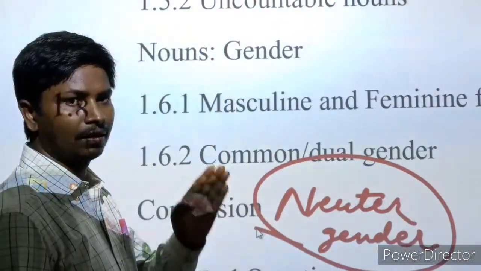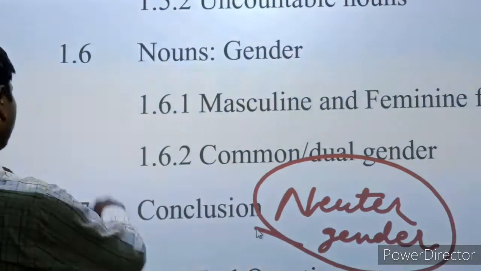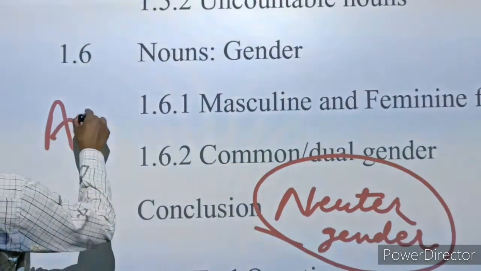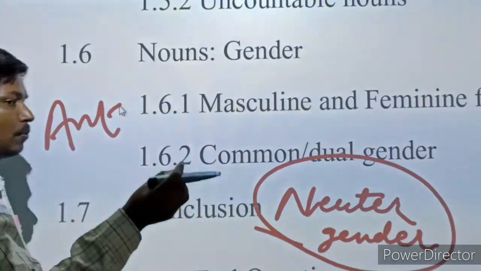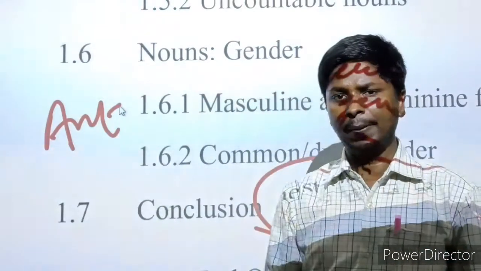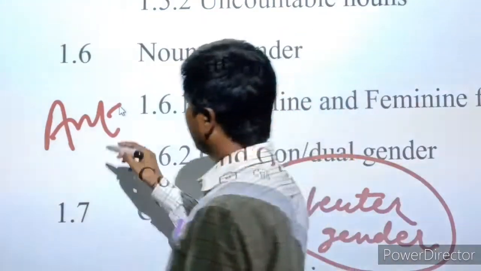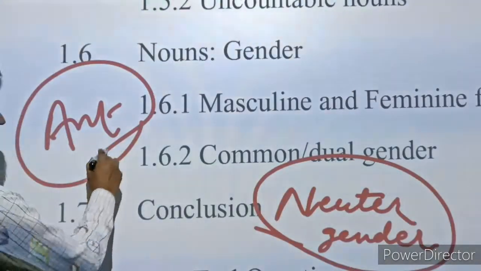We can say that this is related to neuter gender, like ant. It is a very small insect, and by looking at the insect, it cannot be classified whether the insect is male or female. That's why we should use it as neuter gender.